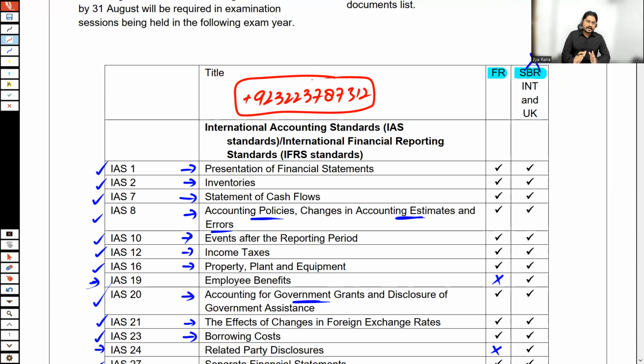I'm very hopeful that FR is one of the papers at skills level which is easy to pass as compared to other papers. If anyone asks whether FR is difficult as compared to others at skills, no, FR is much simpler and an easy paper to pass at skills level as compared to the other ones.